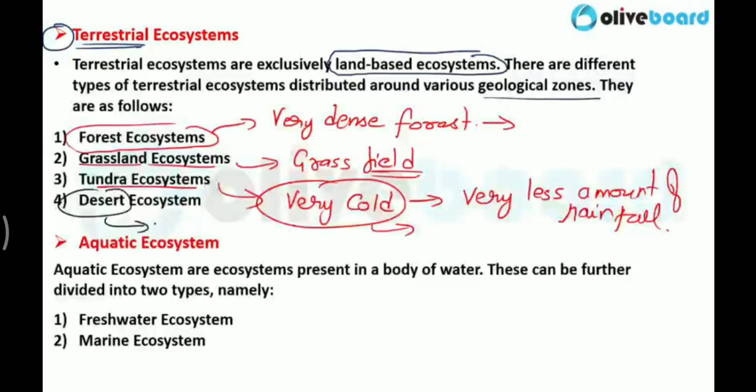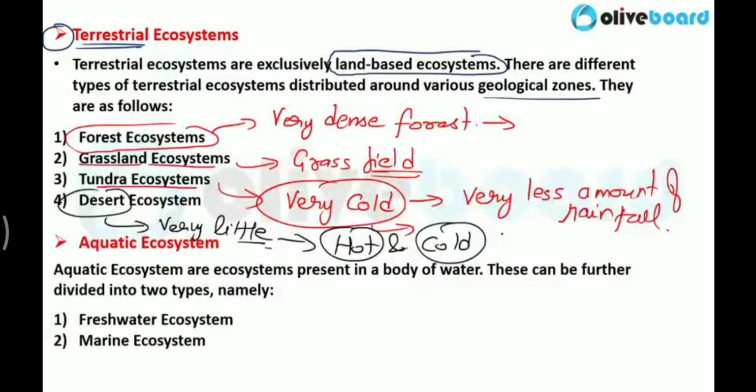Very little amount of rainfall, and hot and cold weather conditions, hot in the day and cold at night. Clear? So there are four kinds of terrestrial ecosystem on a broader level: forest, grassland, tundra, and desert ecosystem.